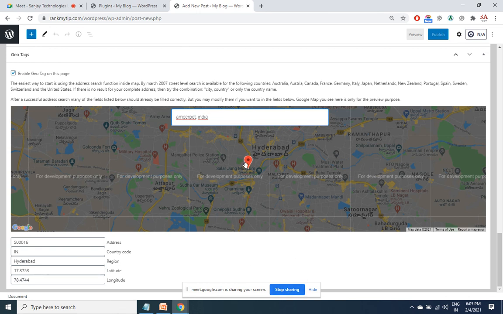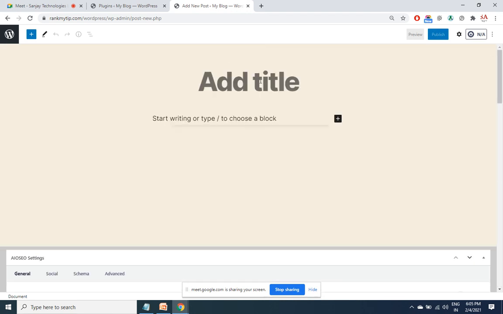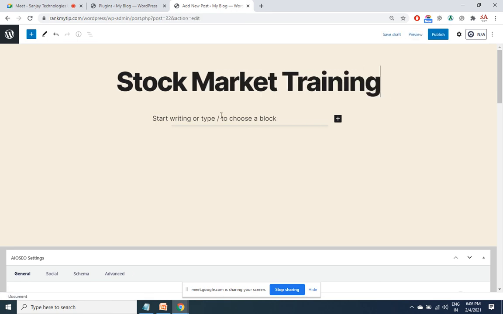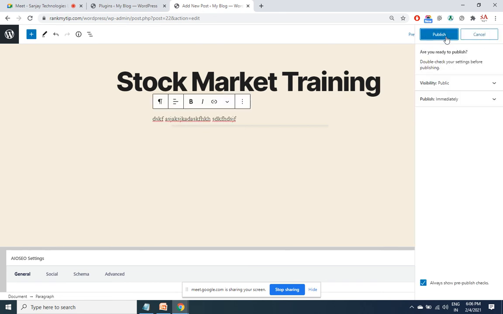Though it is showing the pointer here, let us publish and see whether we are getting the code. Publish.